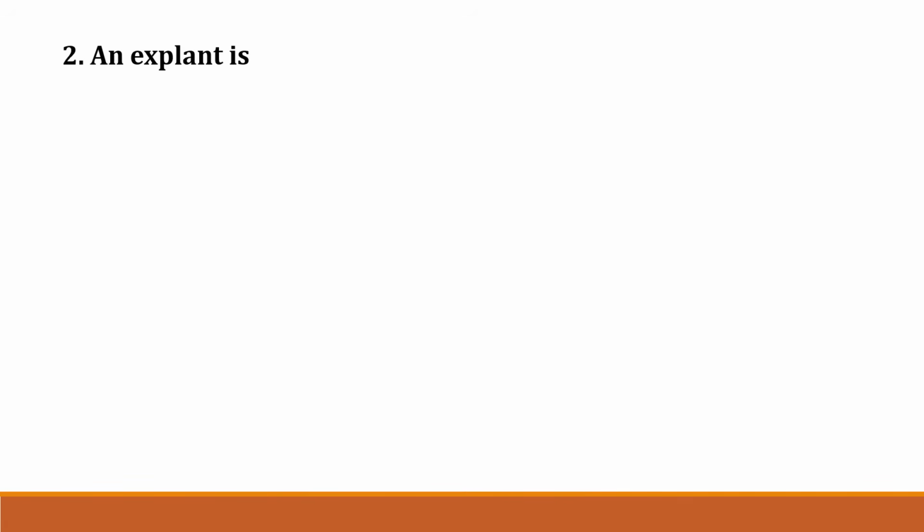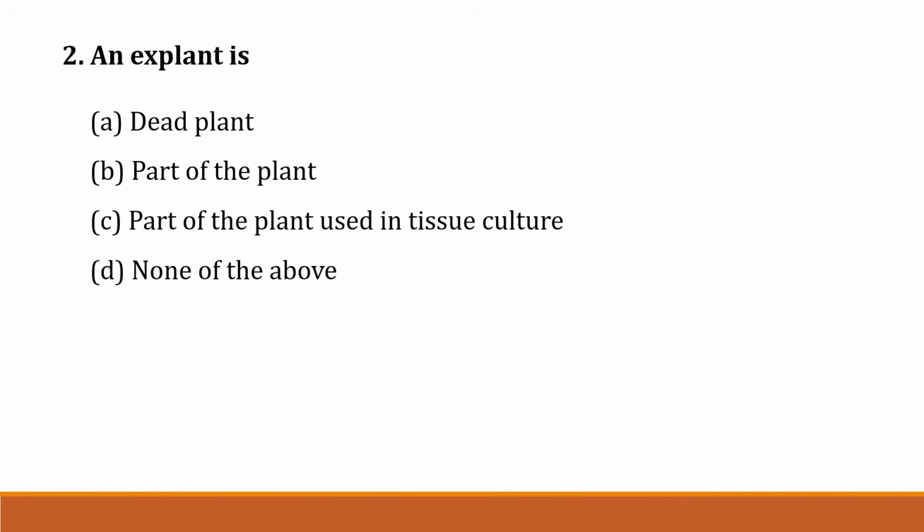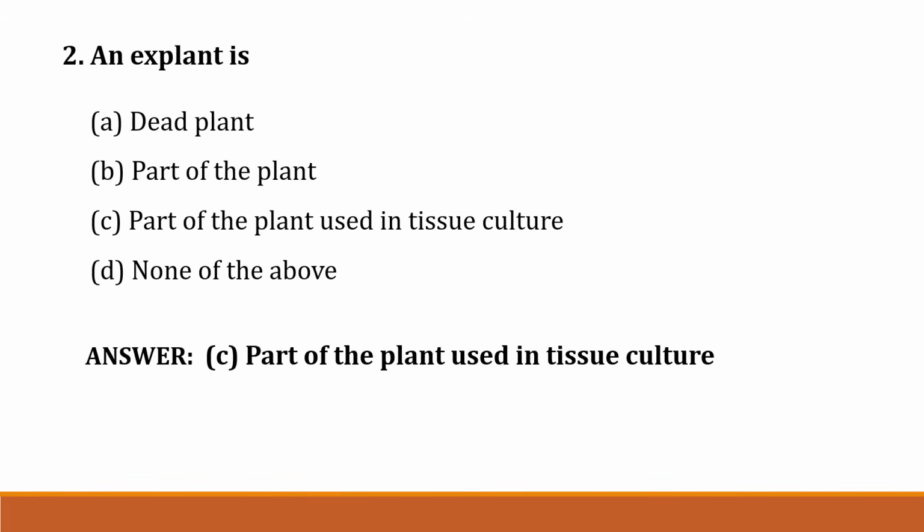Then question number 2. An explant is option A. Dead plant. Option B. Part of the plant. Option C. Part of the plant used in tissue culture. Option D. None of the above. Correct answer is option C. Part of the plant used in tissue culture.